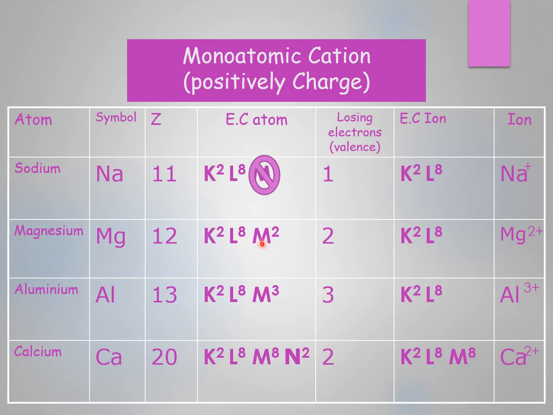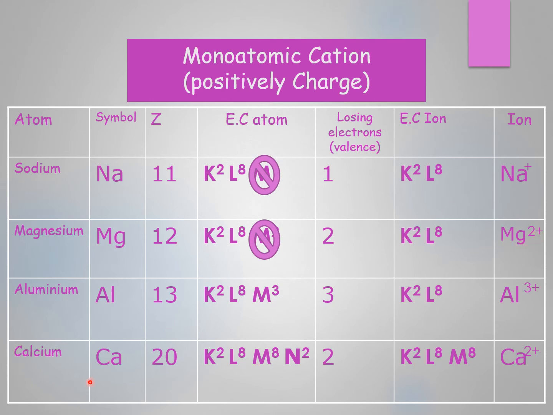Now, magnesium here has 12 electrons, and the electronic configuration for it is K2L8M2. The valence shell here is M. The outer shell here is M. The valence electrons are 2, which means that M is not saturated with 8 electrons, and M has just 2 electrons. So, in order to achieve its octet rule, this magnesium atom tends to lose 2 electrons to be a magnesium ion of electronic configuration K2L8, and the charge or symbol of it is Mg2+.